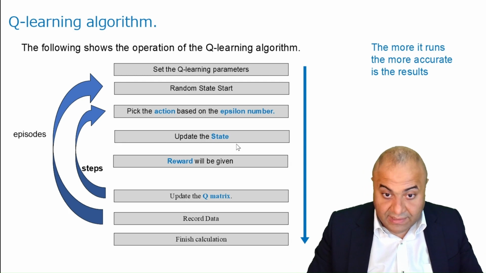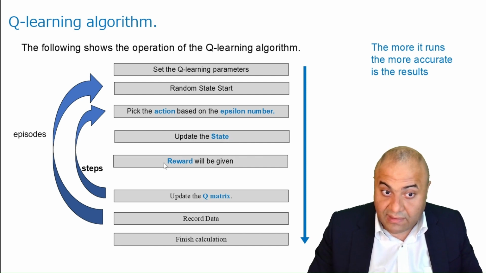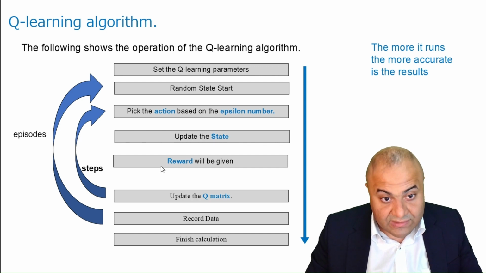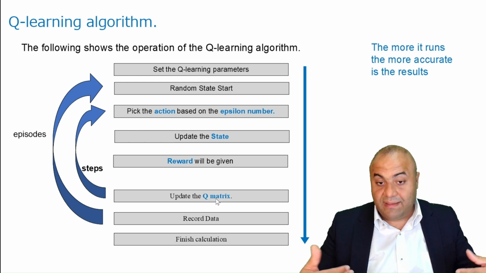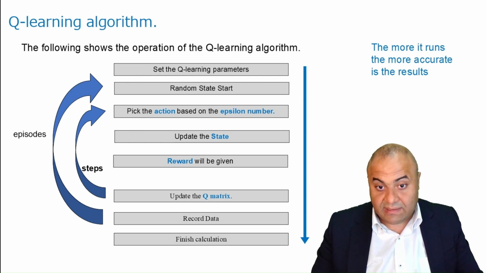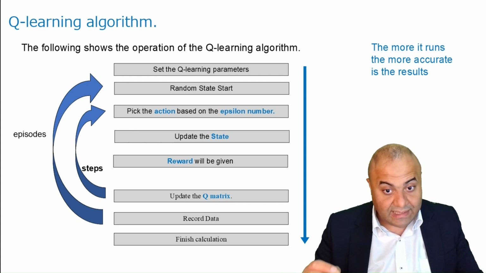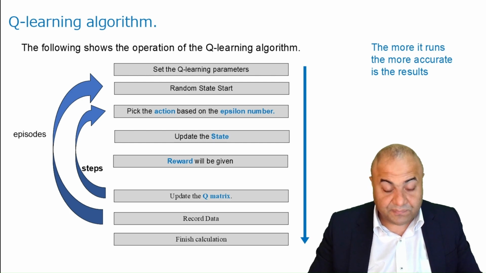After the state is updated, we see what the resultant reward is. So the reward will be given, and as we have the state and the reward, what we can do is calculate the Q value. So we will update the Q matrix for that state's Q value.